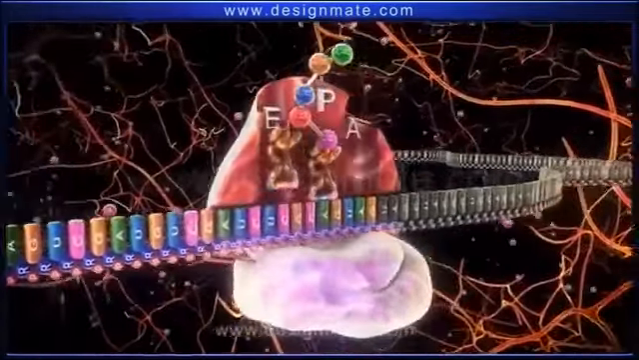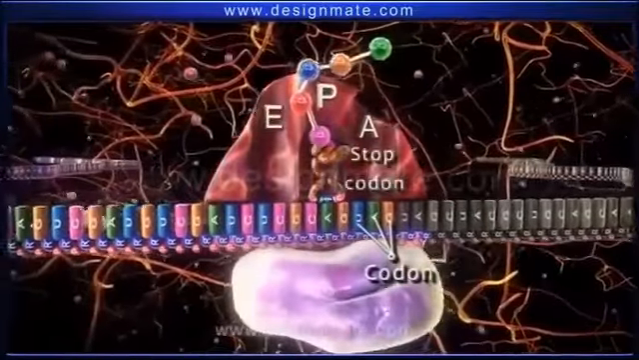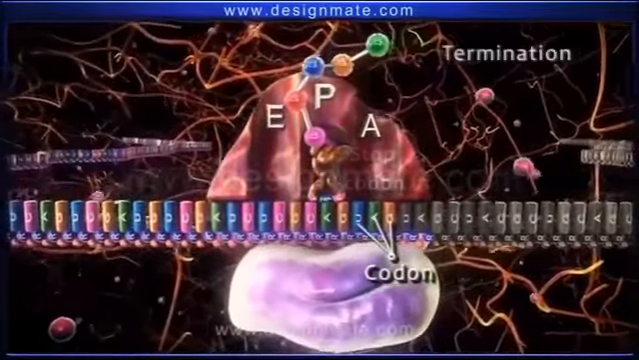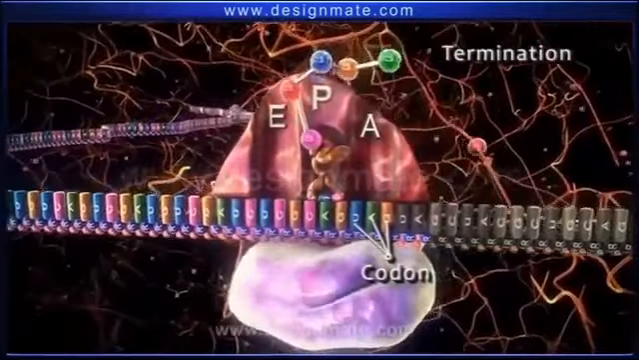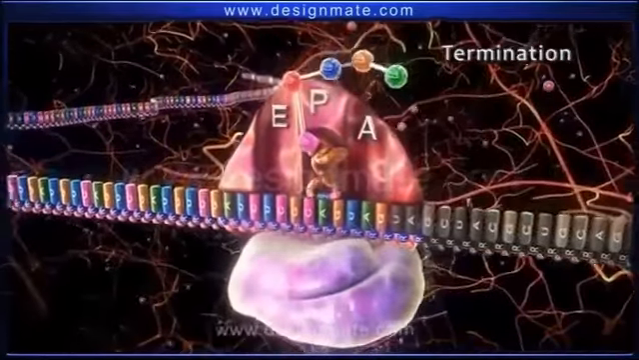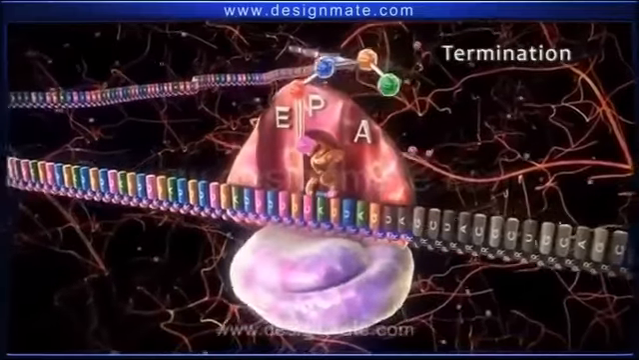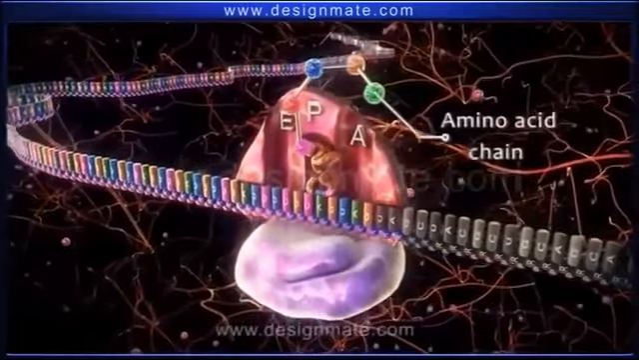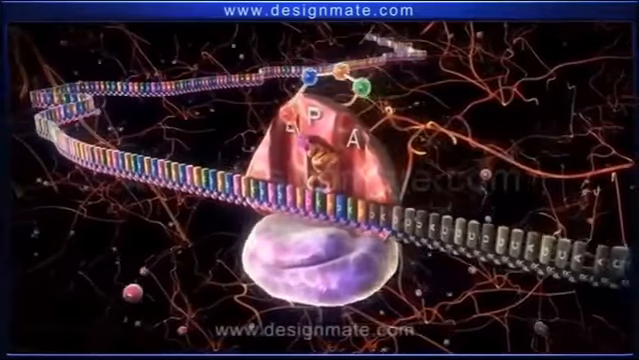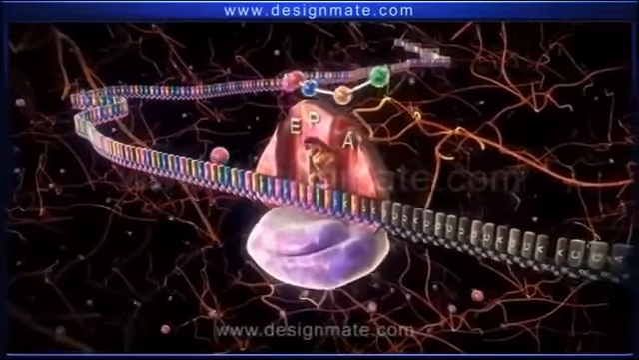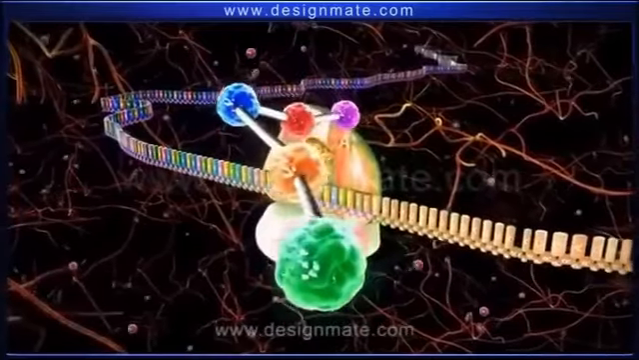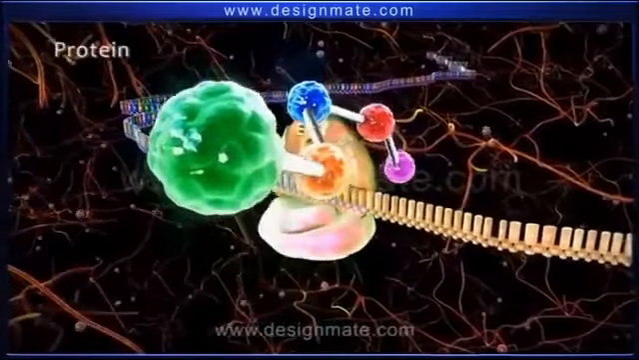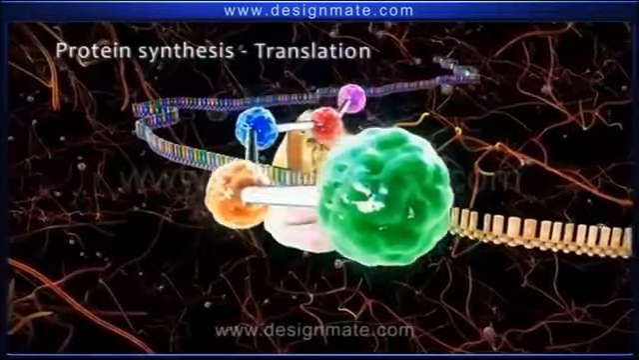Finally, when the UAG codon, or the stop codon, reaches the A site, elongation is terminated. Termination is the last stage of protein synthesis. The chain of amino acid molecules is released from the ribosome. This released amino acid chain is the protein, and this part of protein synthesis is known as translation.